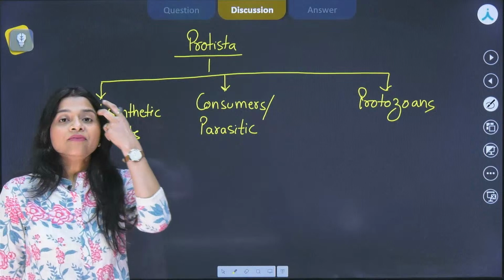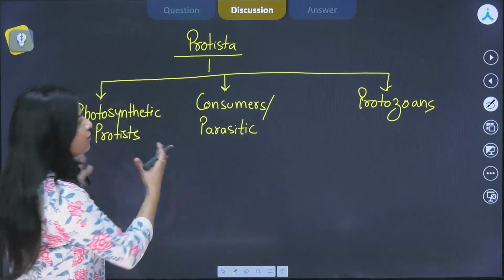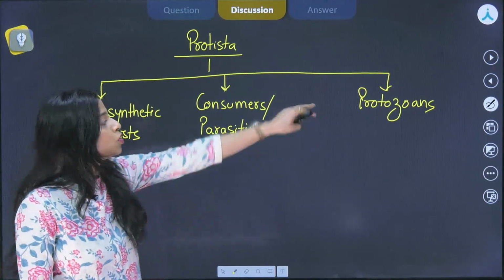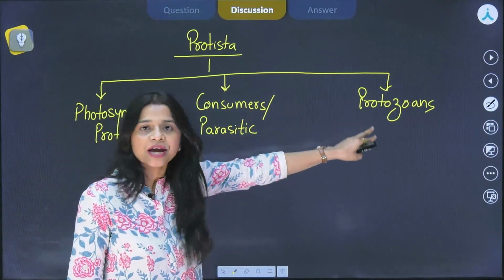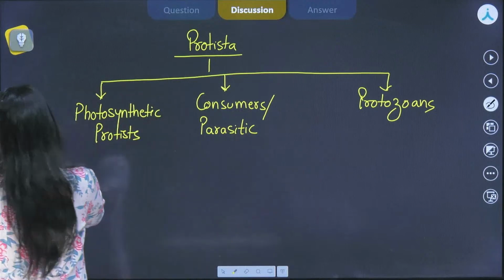Coming back to the topic, we have protozoans. Now, if we take up the examples, protozoans have not been put in this particular category because they are not parasitic. They are just heterotrophic.